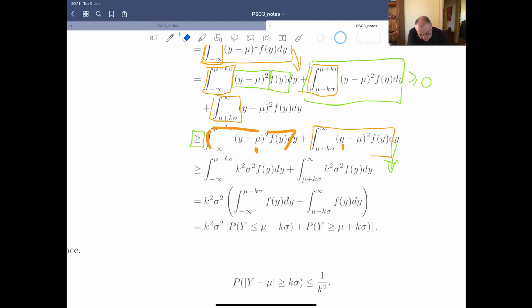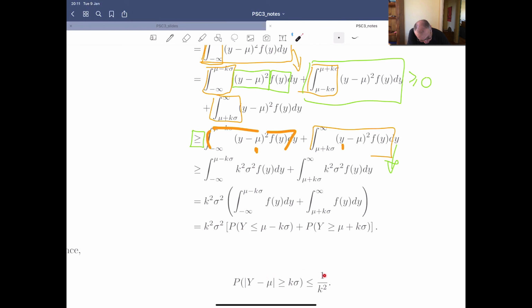We've got k squared sigma squared, k squared sigma squared. These are constants, they can come out the front, which is what we've got here. What we've got now is a PDF and I'm integrating from minus infinity to mu minus k sigma. And also this one, I've got a PDF and I'm integrating from mu plus k sigma to infinity. Well, this one is the probability that our random variable is less than mu minus k sigma, by the idea that we get probabilities by integrating. This one is the probability that y is greater than mu plus k sigma. Got our constant out the front.